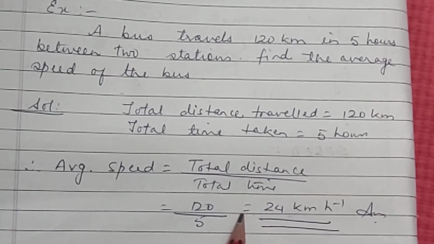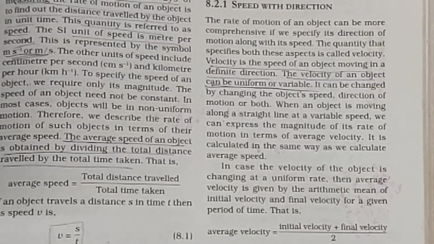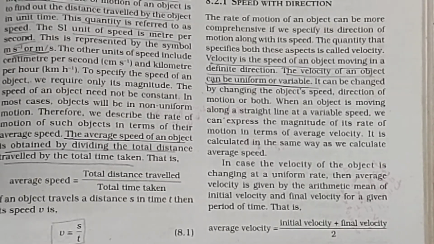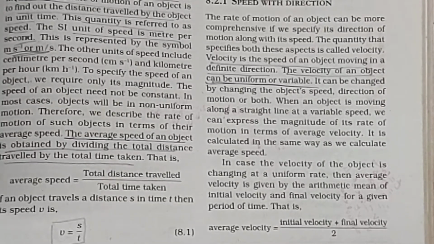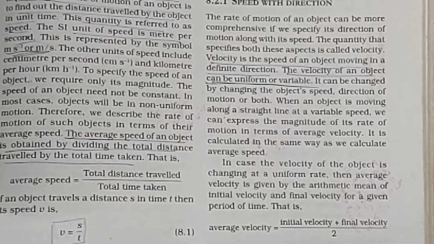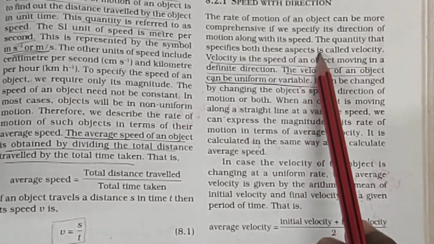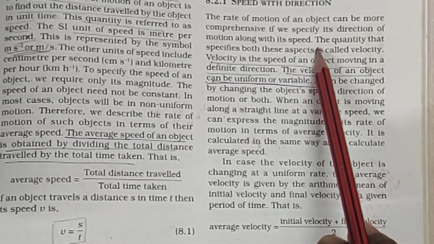Now, another topic which we will be learning now is velocity. When the direction of motion of an object is also specified, then the term velocity is used. For example, if I say that a car is moving with a speed of 10 meter per second towards east, I am specifying the direction also along with the speed. In that case, we will say that velocity of the car is 10 meter per second due east.